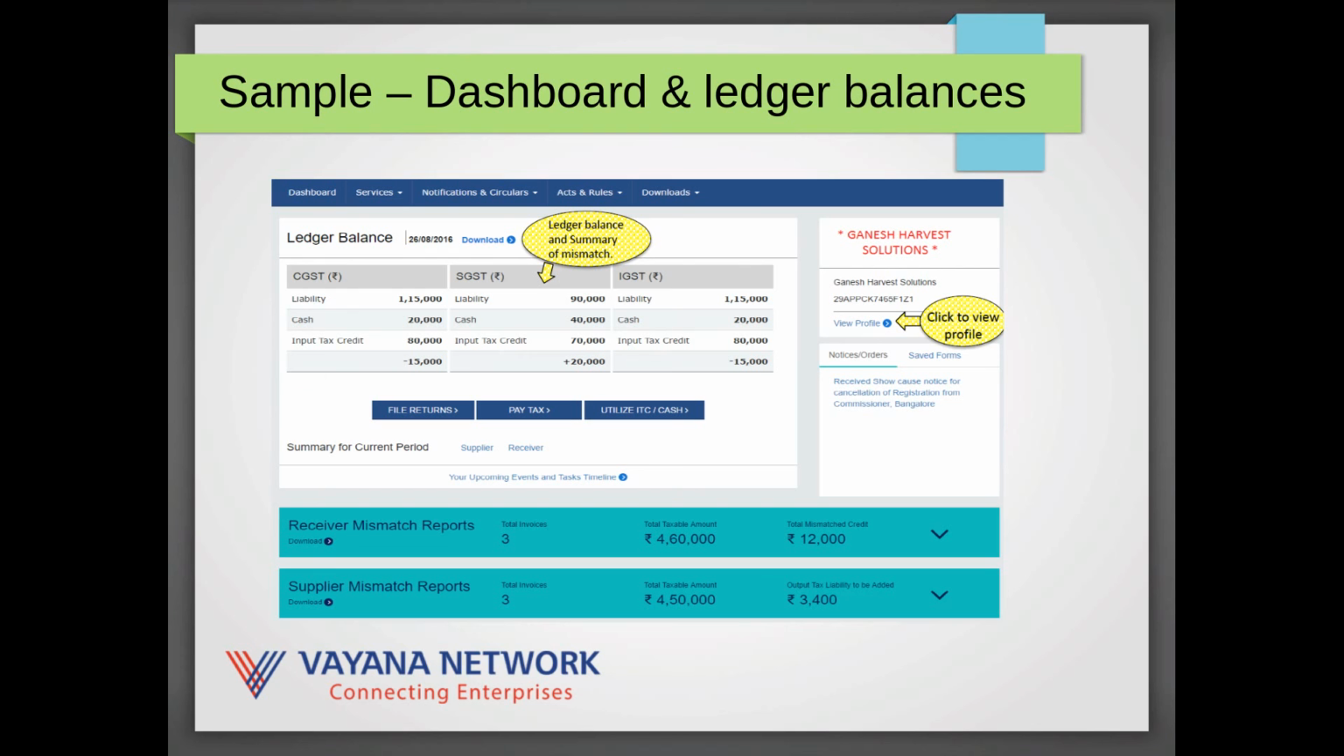This is an example of where you might be shown your dashboard, and on that the ledger balances. Every business has a set of ledgers, 3 ledgers that are maintained with GSTN. So this represents the various balances there, including the liability, the cash position, and the input tax credits.